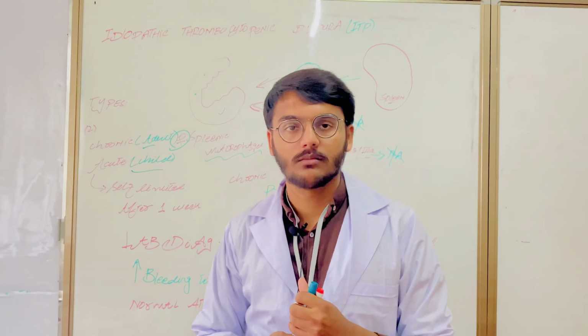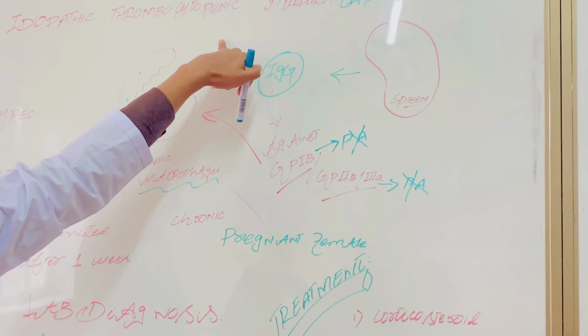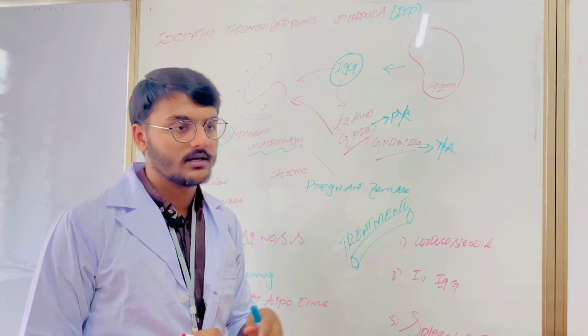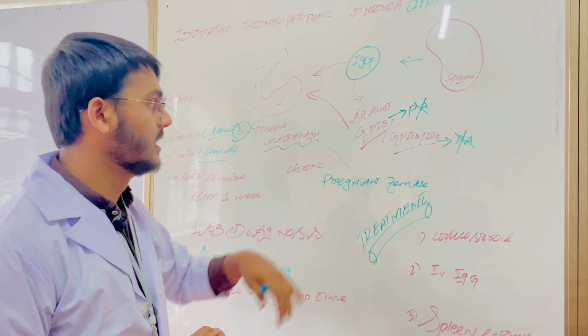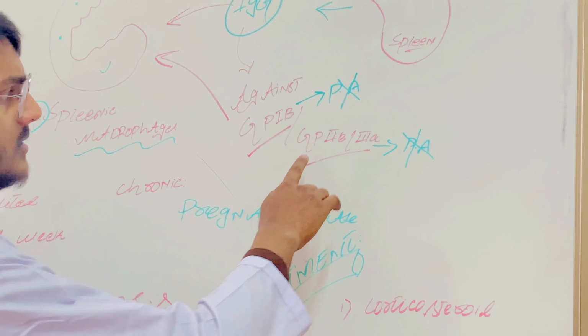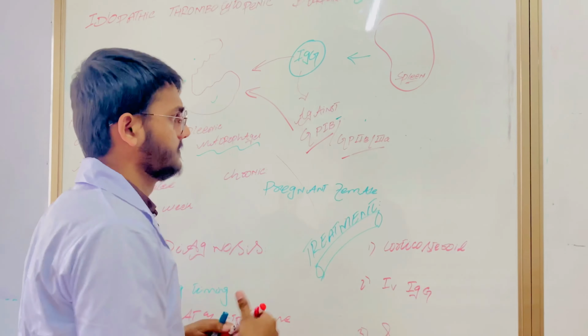Today I am going to explain ITP, which stands for idiopathic thrombocytopenic purpura. Basically, this is an autoimmune disease in which the body forms IgG antibodies against the GP1b receptors and GP2b3a receptors. GP1b receptors are helpful in platelet adhesion, and GP2b3a receptors are helpful in platelet aggregation.